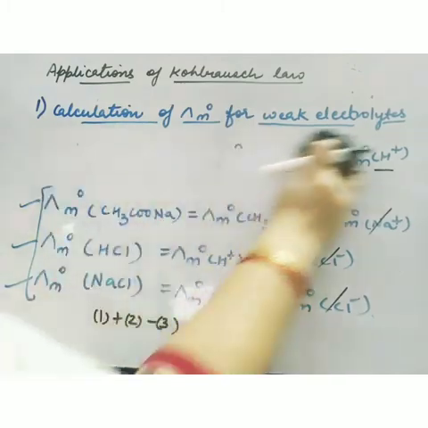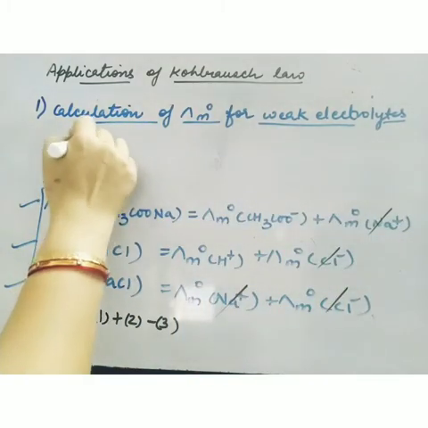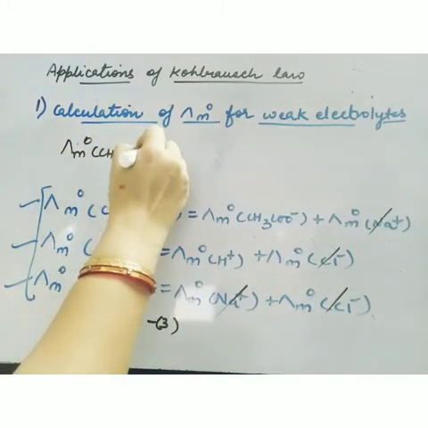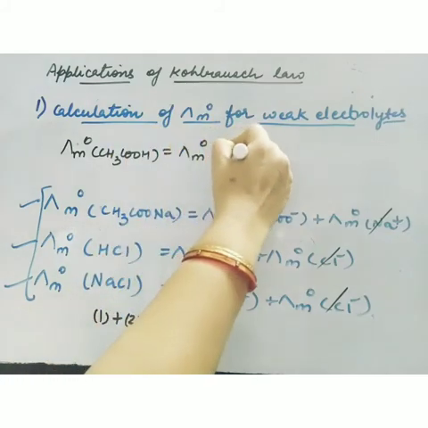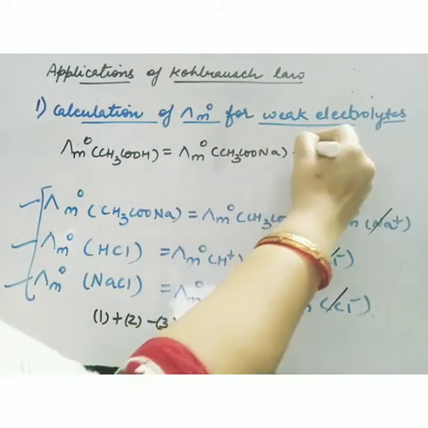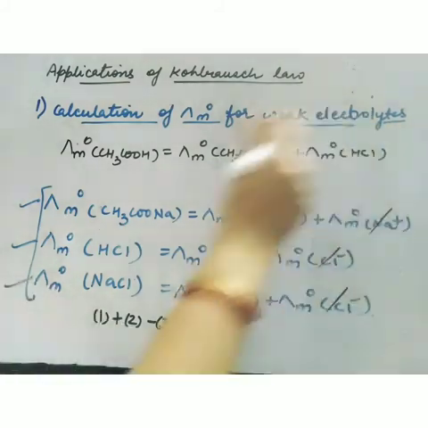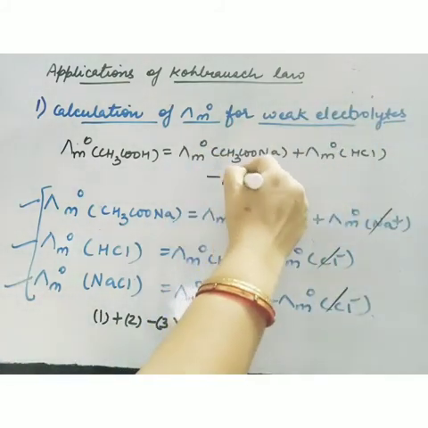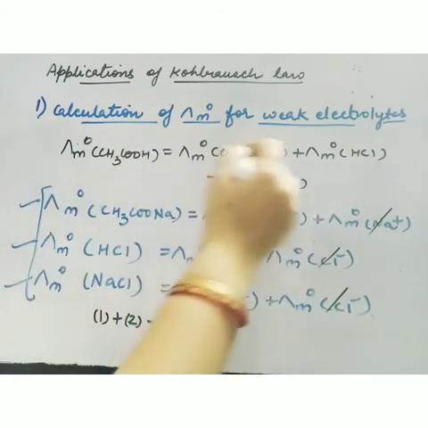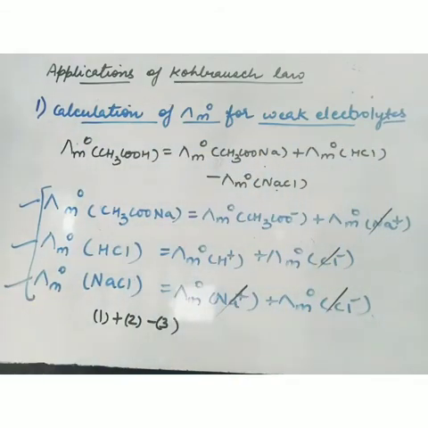So what I can say is that lambda m naught for acetic acid is equal to lambda m naught for sodium acetate plus lambda m naught for HCl. These two I have to add, minus lambda m naught for NaCl. And I know these three values because these are strong electrolytes, so their values I will get from the graph. So this is the major application of Kohlrausch law, that if you know the lambda m naught for strong electrolytes, you can calculate the lambda m naught for weak electrolytes.